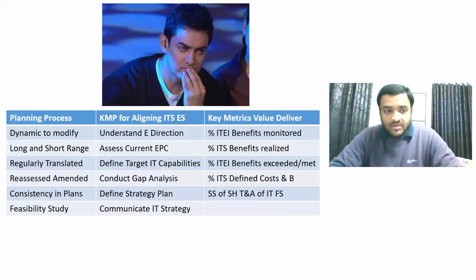Now, what is this person doing? Planning. Okay, he is doing IT strategic planning. He will do the planning process. He will do the key management practices. He will measure the value using key metrics.